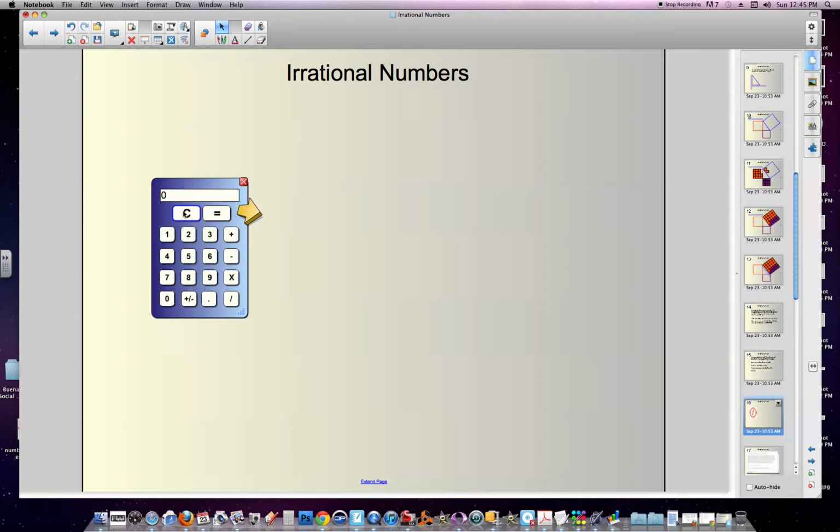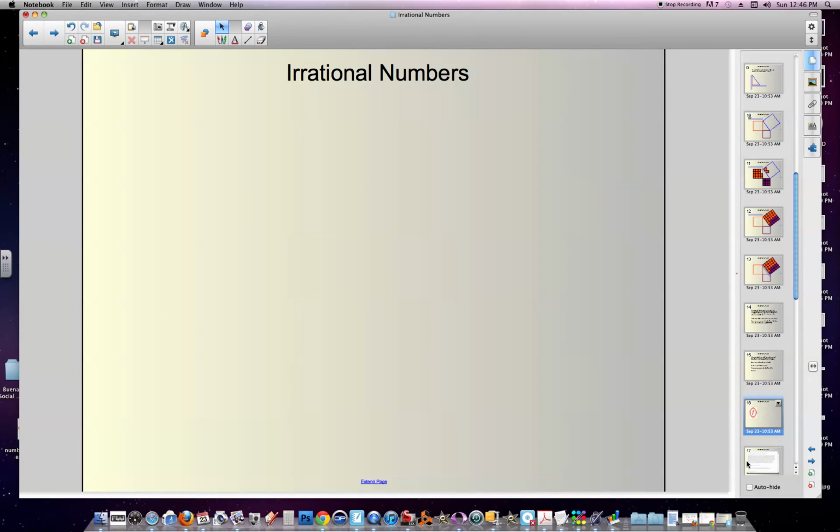So 1.4 was right below it. So let's try 1.42 times 1.42. Oh, nope, that's too big, right? So we got to go back to the drawing board. What about 1.41 times 1.41? No? Okay, well, we got to keep going. 1.414 times 1.414. What does that do? Oh, we're so close. And he kept going, but it just kept getting more and more nines. It kept getting closer and closer, but he could never find 2 numbers that multiplied together to equal 2.